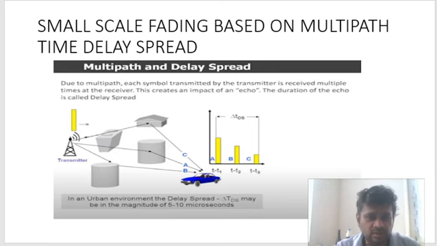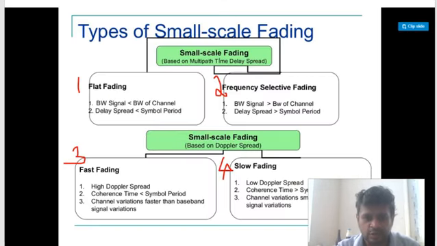Now we will jump into the detail of small scale fading. Now this is a very important chart. Why is this a very important chart? Because it gives the conditions, and it categorizes small scale fading into different types. Small scale fading can be categorized into two. One is small scale fading caused due to multipath time delay spread. Another division is based on Doppler spread.